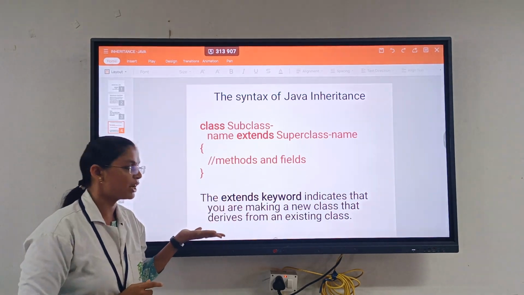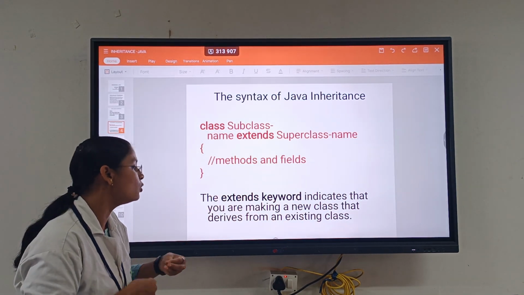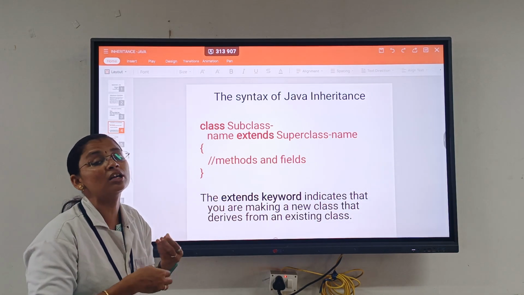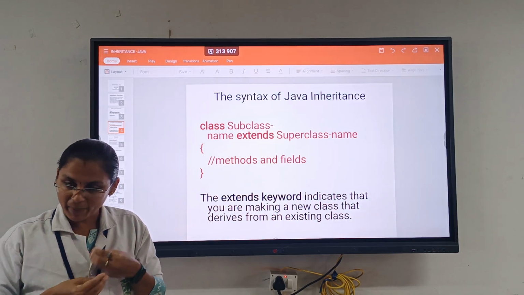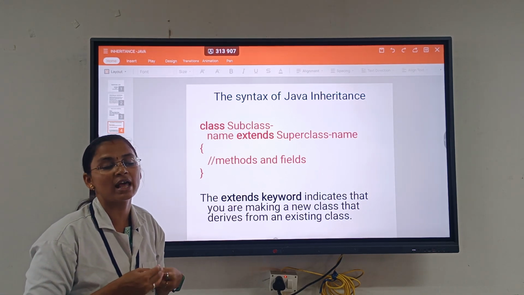The extends keyword is used to derive all the concepts from the parent class. For that purpose, we are using the extends keyword. So the extends keyword has been used here.